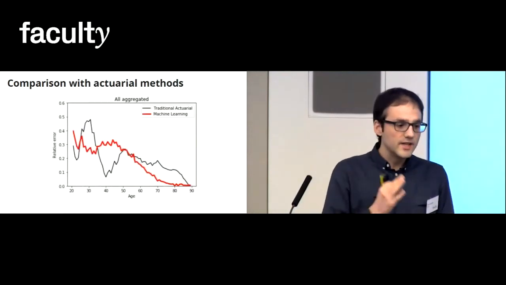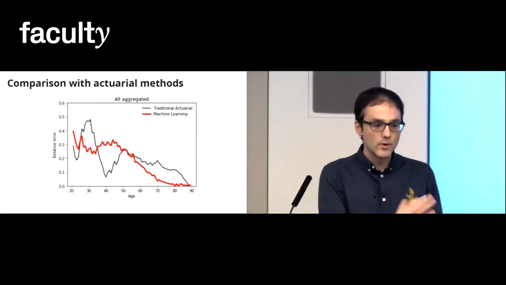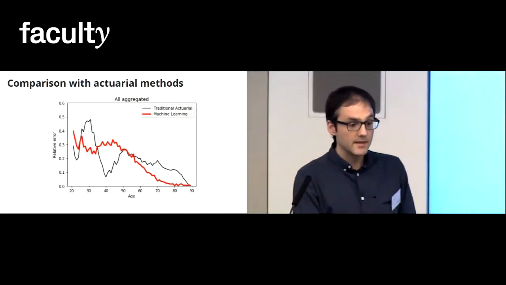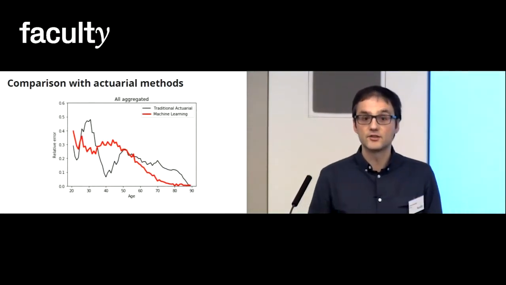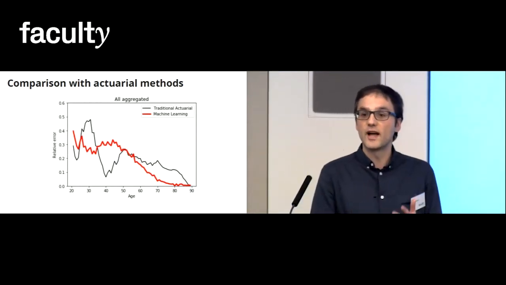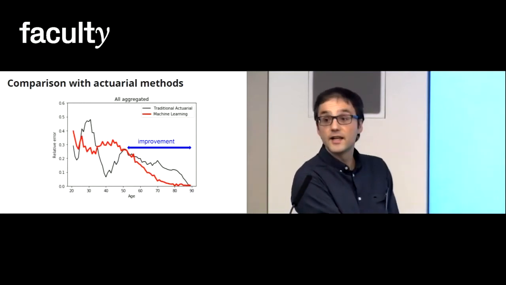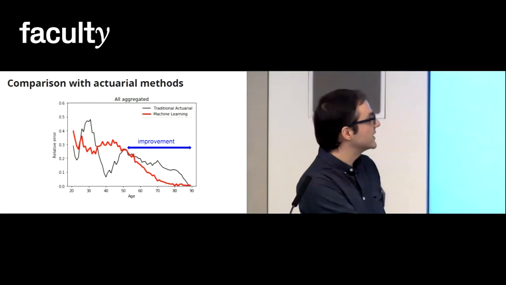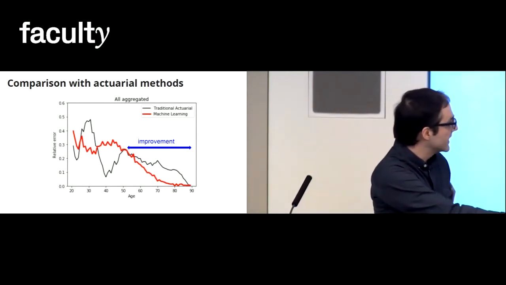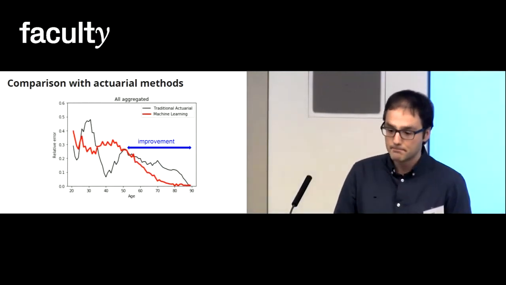So now let's see how this compares with the traditional actuarial methods. Here we can see the relative error for the whole data set made by my method against the traditional predictions done by the actuaries. And we see that the range of error is very similar. But what is very interesting is that there's been a significant improvement over the age of 60. You can see this red curve here. It goes down, and then it gets almost 0 error. And this is very powerful, very interesting.